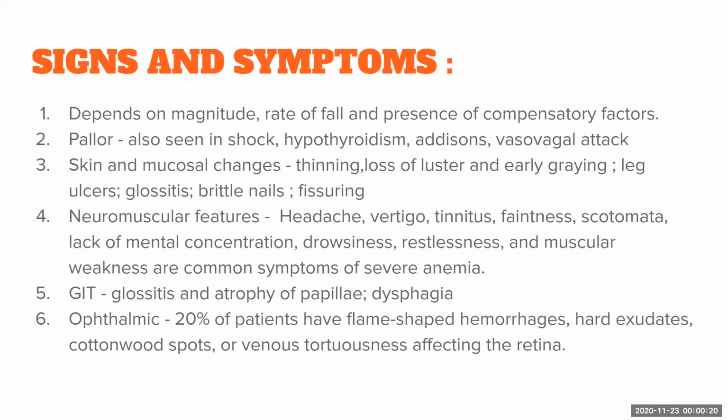Coming on to neuromuscular features, headache, vertigo, tinnitus, and other things can happen. It is most common in megaloblastic anemia. Coming to the GIT, atrophy of the papillae, and even dysphagia can occur. Ophthalmologic manifestations include flame-shaped hemorrhage, hard exudate, cotton wool spots, and even papilledema, which can occur in spite of the absence of thrombocytopenia. That explains the hemorrhages are not due to thrombocytopenia, but in fact due to anemia.